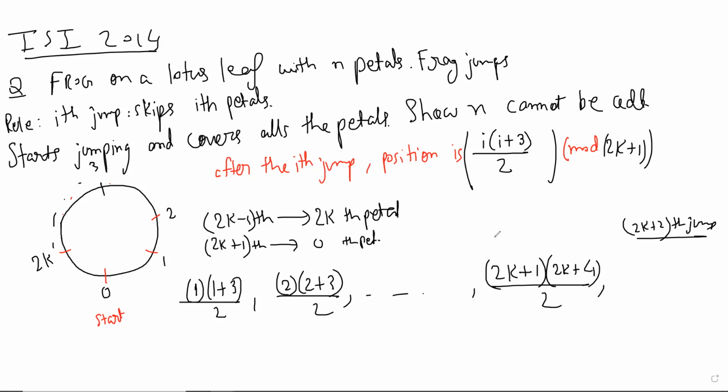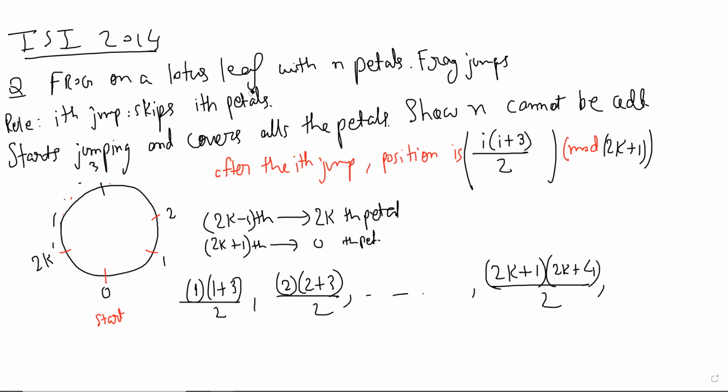Yes, because mod is like cyclic. It is mod that works, right? Exactly, because the jump may tell you that now you're going to take a longer jump and so on, but then the mod will take care of it. So you can see it either way. From the formula itself, when you put 2k plus 2, it is like putting 1. So you can see it in any way you want.